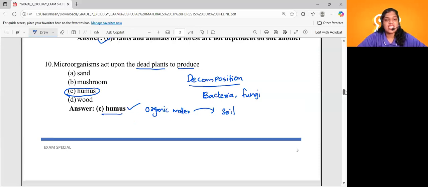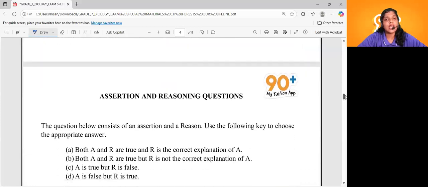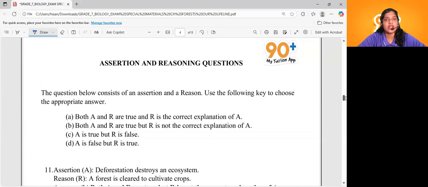Okay, coming to the next section, which is assertion and reasoning questions. Very, very important section, right? This might be a confusing section. You know the basic rules of assertion and reasoning, but still I'll explain it for you. We'll be provided with two statements. One will be the assertion statement and one will be the reason statement. You have to analyze both statements and find the appropriate answer from these four options, more or less like an MCQ itself. Let's see what the options given are.